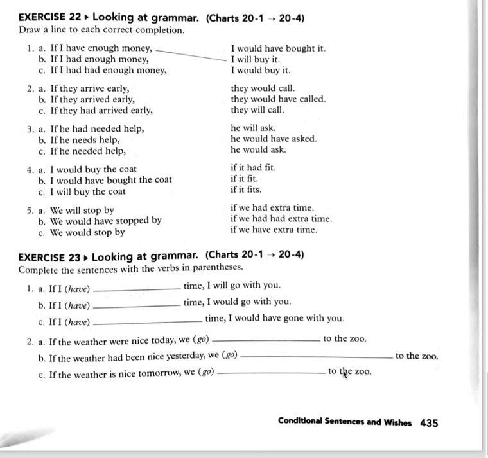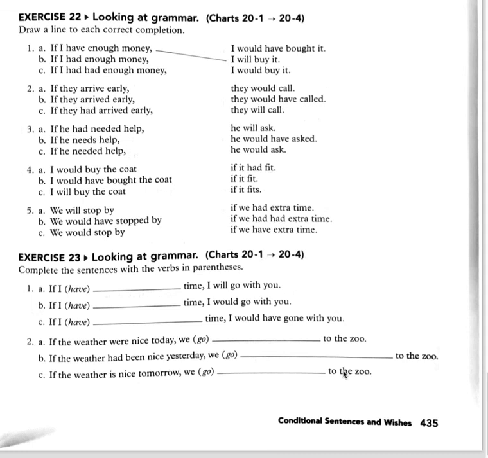Now look at letter B. If Sally blank at home tomorrow, I blank her. So here you're thinking, okay, this is talking about tomorrow. So this is going to be real in the present future. So you say, if Sally, simple form verb, is at home tomorrow, I will visit her. Because this is the result. Will and the simple form of the verb, because it's a real situation in the future.